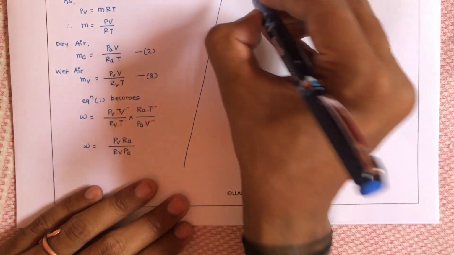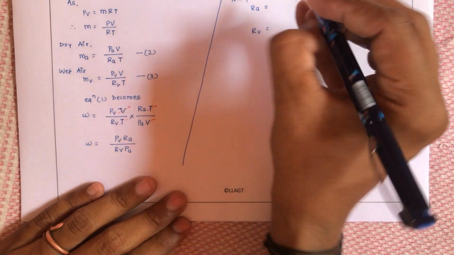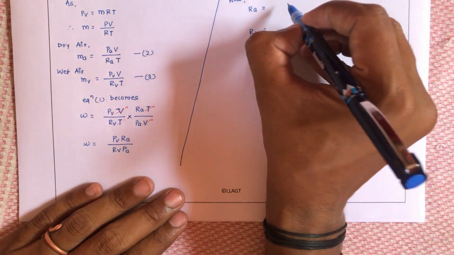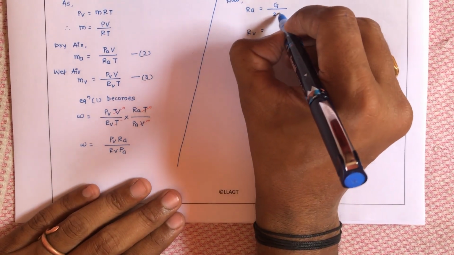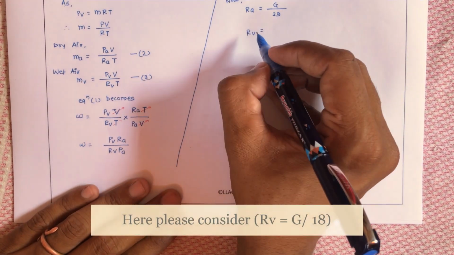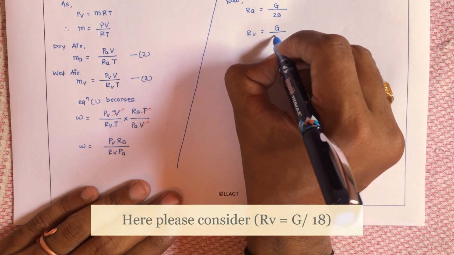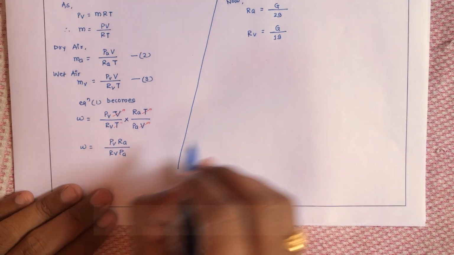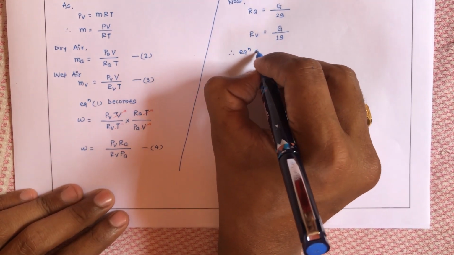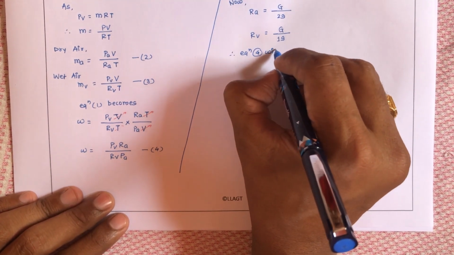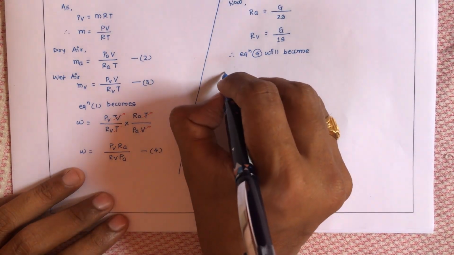Now how can we write the gas constants RA and RV? RA is nothing but the universal gas constant divided by the molecular weight of air, that is 29, and RV, once again, is the universal gas constant divided by the molecular weight of water vapor. Let us call this equation number 4. Therefore, after putting these two values in equation number 4, what will I get?